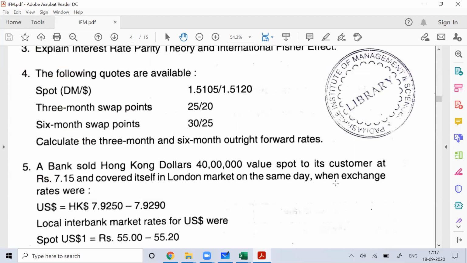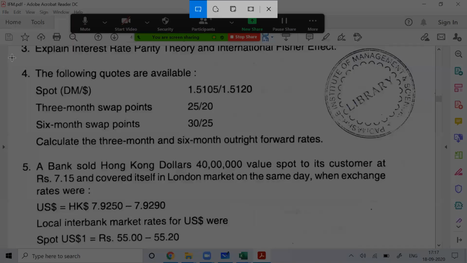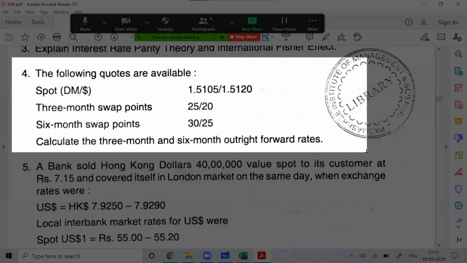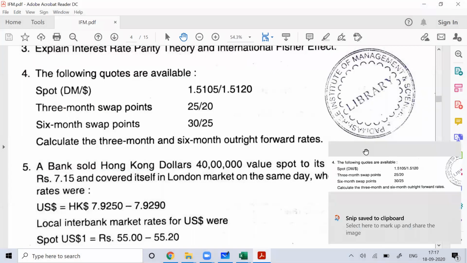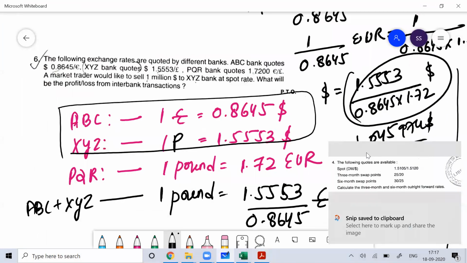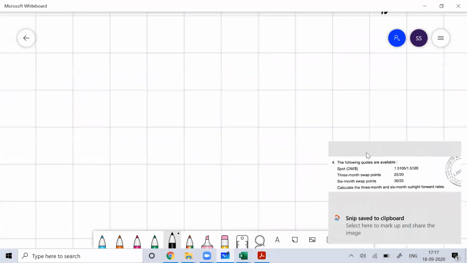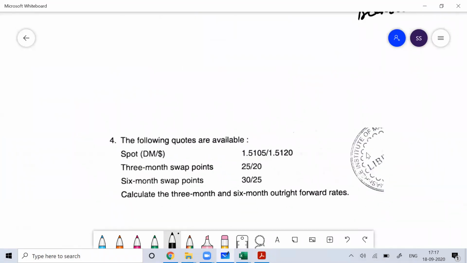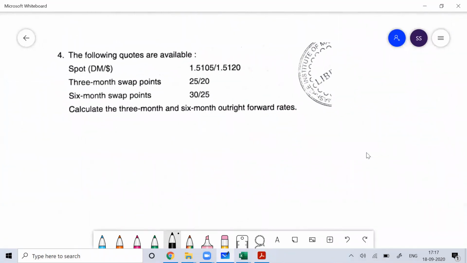See this question number 4. Very easy. 3-month swap. You can see this 25 by 20 is more than one, so forward rate is at a discount.